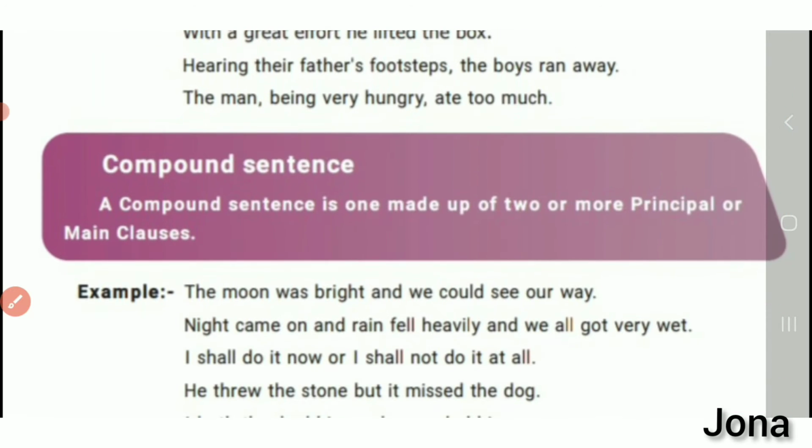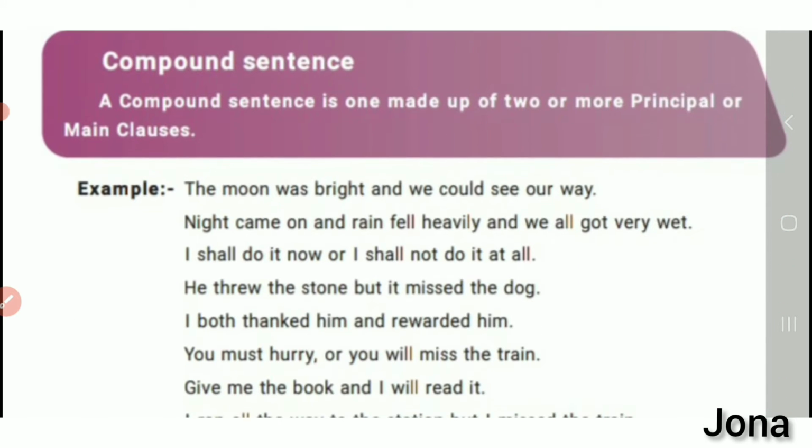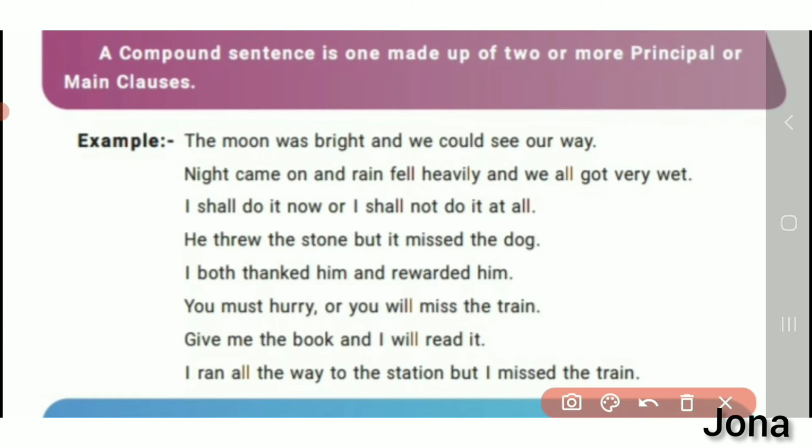Let me see the second type, the compound sentence. Let me identify the sentence. A compound sentence is one made up of two or more principal or main clauses. We know about the principal, that is, main clauses. Let me see by examples. The moon was bright and we could see our way. The moon was bright, and is a conjunction, we could see our way.